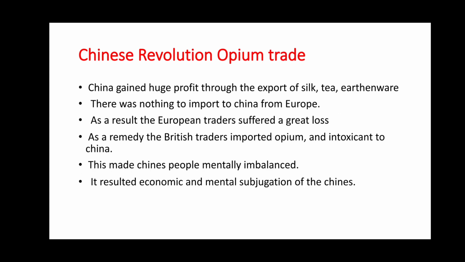Chinese Revolution, opium trade. China gained huge profit through the export of silk, tea and earthenware. There was nothing to import to China from Europe. As a result, European trade suffered a great loss. As a remedy, the British traders imported opium and intoxicants to China. This made the Chinese people mentally imbalanced. It resulted in economic and mental subjugation